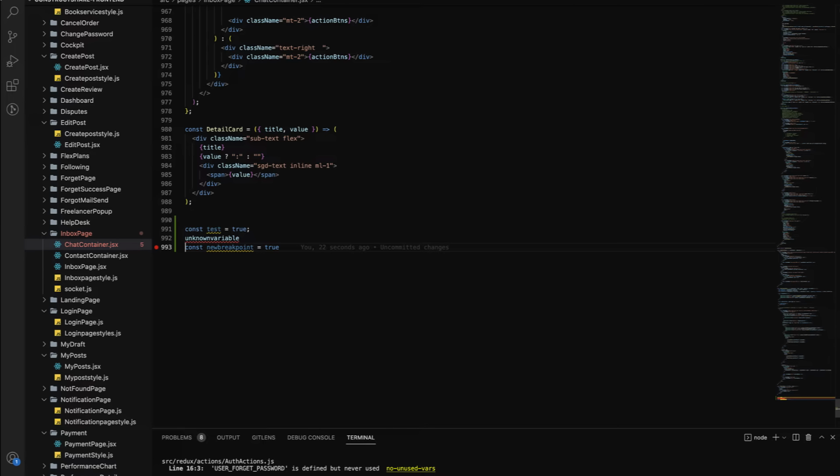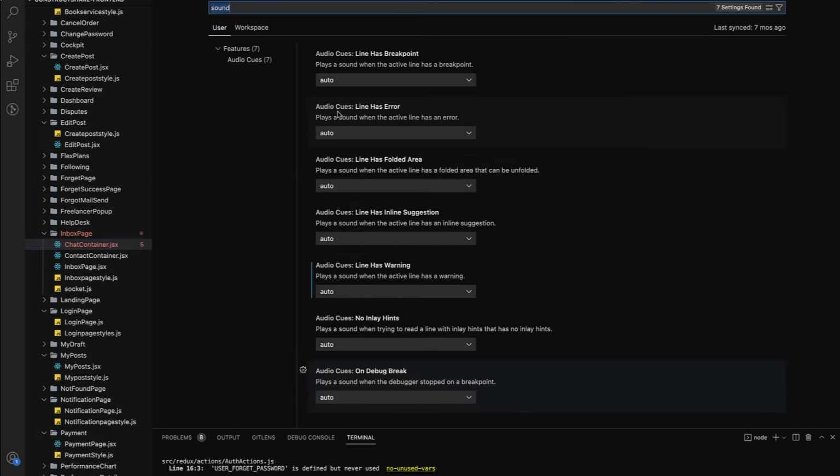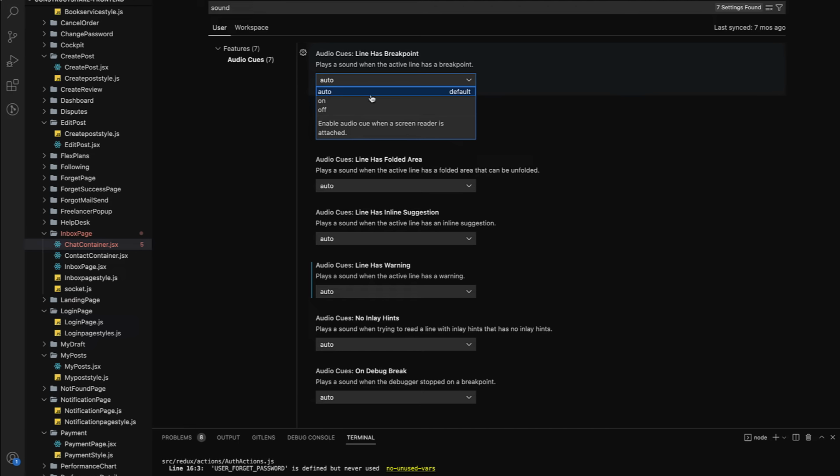So if you want to solve this issue, first of all, you need to go to the settings from the VSCode panel and go to Settings. Here you need to search for audio cues, or just search sound, then it will come up with audio cues. Here are some notes, like line has breakpoint. If the line has a breakpoint, there will be a sound. It's set to auto, so it will give an automatic sound. I will just turn it off.